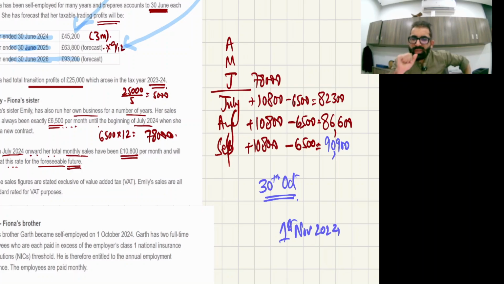I repeat. By the end of September, the trader realized that last 12 months taxable supplies crossed 90,000. Yes, 90,000 is the limit. So now you have 30 days to inform the tax department. So after the end of September, if you add 30 days, it becomes 30th October. So you need to inform the tax department before 30th October, and the tax department will get you registered from the very next month after this October. Okay, so 1st November 2024. This you need to write, and you will start your registered life from 1st November. This all you need to write.